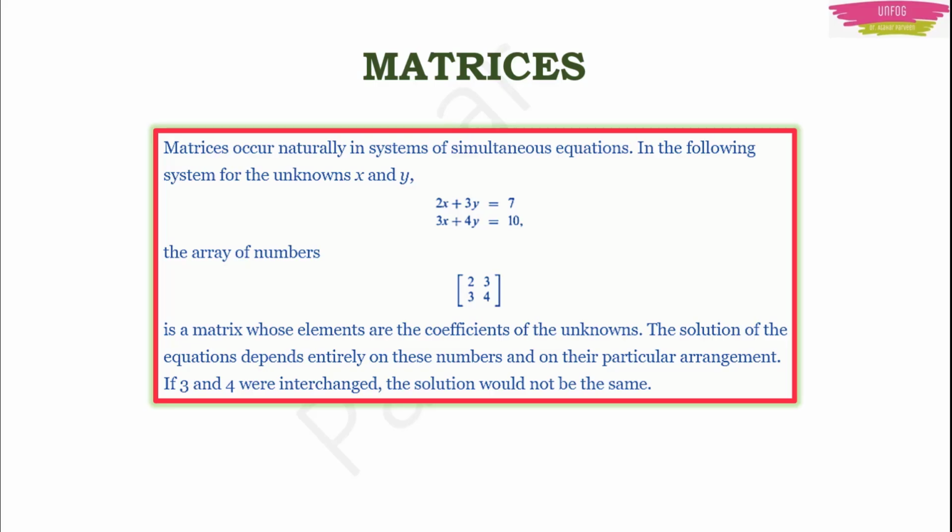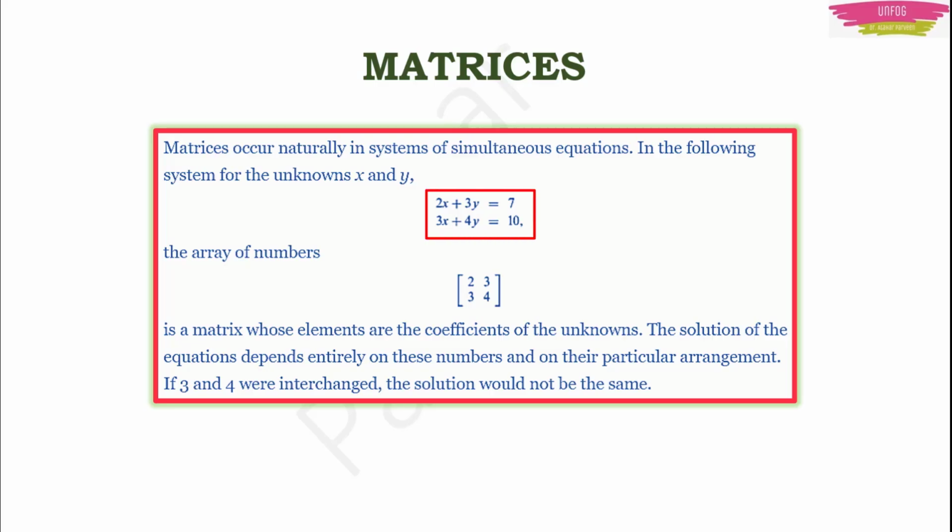Because matrices are nothing but simultaneous equations. We did simultaneous equations in our high school, right? But at that time we didn't know that those simultaneous equations can be used to make a matrix. We didn't know at that time. Indirectly we were doing simultaneous equations only. So matrices occur naturally in these simultaneous equations.